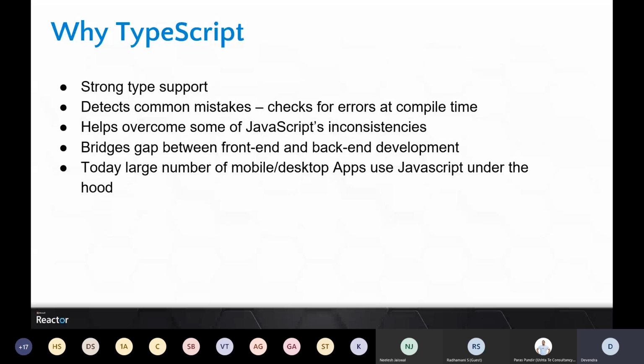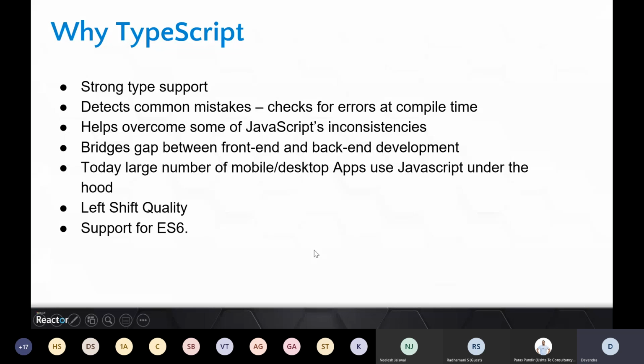Otherwise, in the market there are many other scripting languages, as I mentioned, CoffeeScript and others. But TypeScript caught up because it made things easy for developers. Today, a large number of mobile and desktop apps are JavaScript under the hood. So as I mentioned, JavaScript is getting adopted a lot in mobile and desktop everywhere. That's where TypeScript becomes important because it will help you write such applications easily and consistently. You will not have to think a lot about web or other parts. You will just be focusing on TypeScript, and then you can get your JavaScript with it.